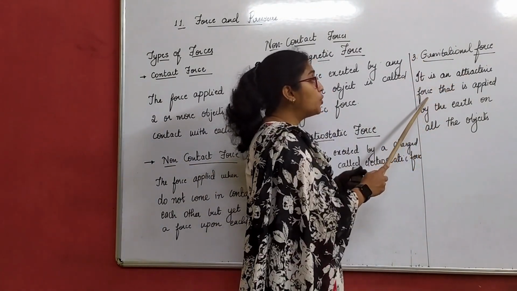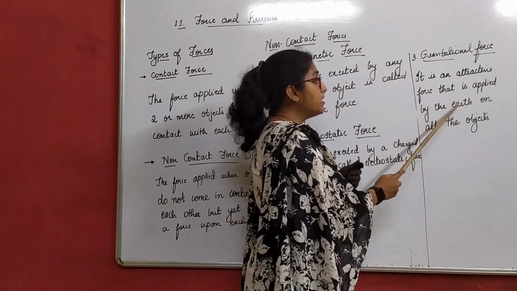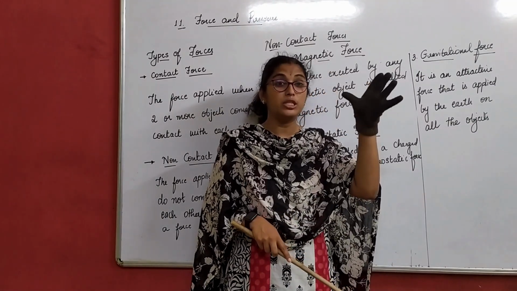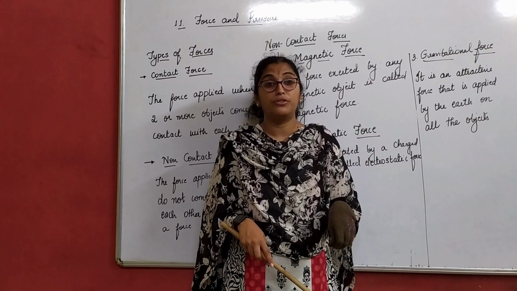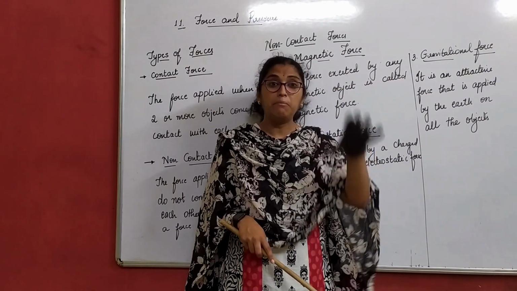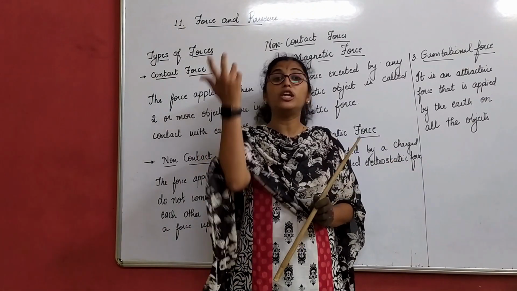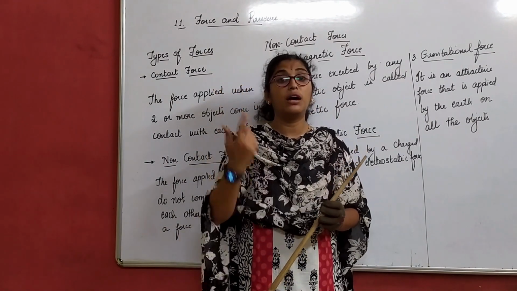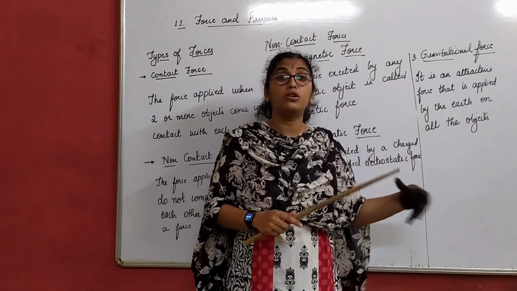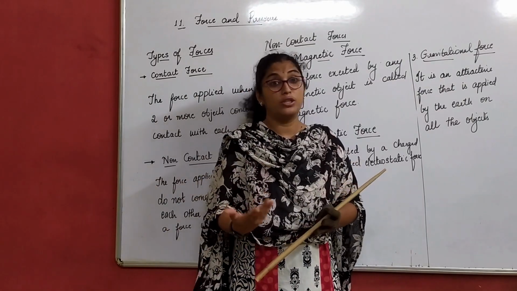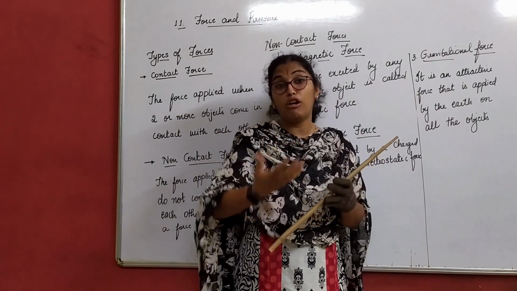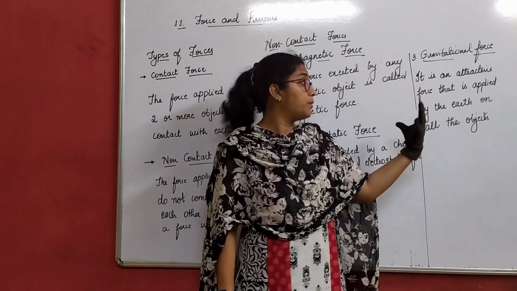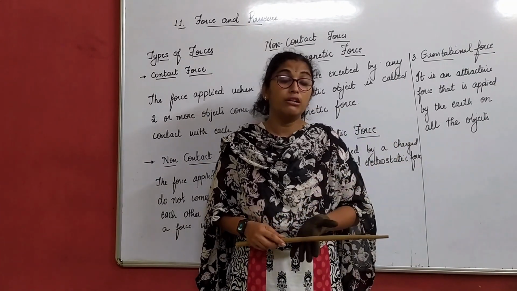It is an attractive force that is applied by the earth on all objects. If I drop this pen, it falls on the ground, right? The pen is not floating anywhere. Immediately the pen falls down. If I throw any object up, the object has to come down. Why can't it go up? Only because of the gravitational force which is acting. Now can we see this force? No. But is this force in contact with the objects? No. But still the force is acting. Force is being exerted upon the object. That means it is a non-contact force.